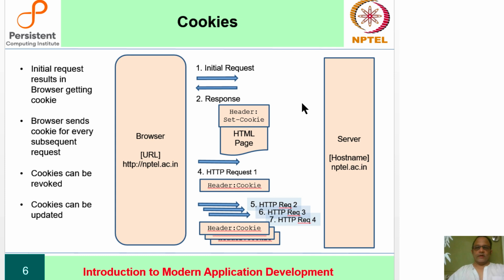Okay, so here is a picture. You have a browser. It makes an initial request. This initial request does not have any cookie or anything, obviously. The browser is visiting for the first time. Now the server in its response sends a header called Set-Cookie and gives a value together with the HTML page